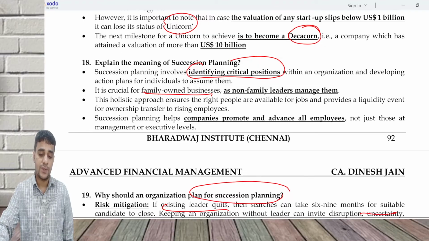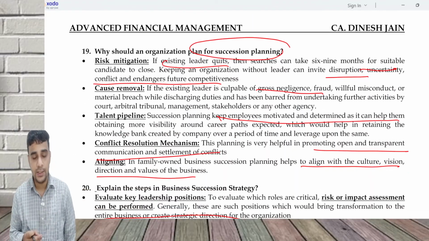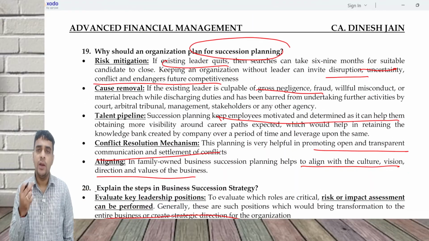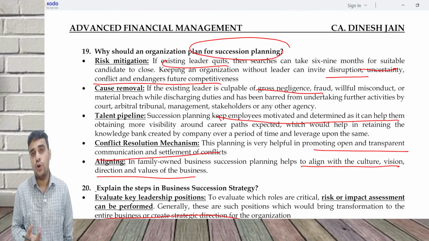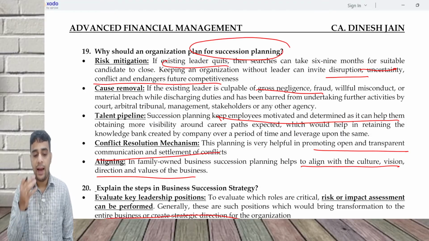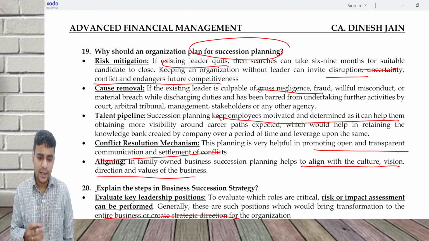Why should you plan for succession planning? One, it is a risk mitigation strategy if the existing leader wants to quit. Second, if the existing leader has done some fraud and you want to remove them. Also to motivate your existing management, and aligning the idea of the company.